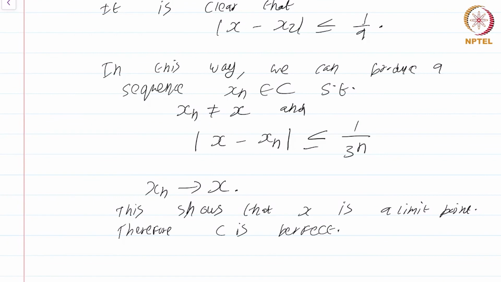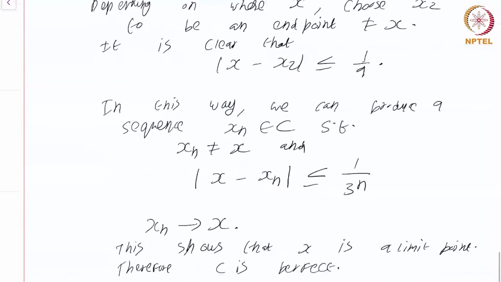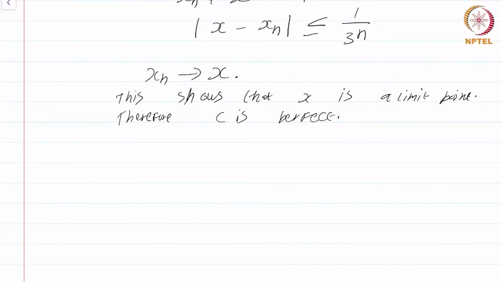Note that in our argument, the sequences we produce are very special. They are just coming from the endpoints. But you can check, once you explore and give a formula for these endpoints, which is an exercise that I left long ago to you, that it will be very easy to see that the collection of all these endpoints is actually a countable set. So there are points in the Cantor set other than these endpoints. You might think that there are only these endpoints, but that's not true.